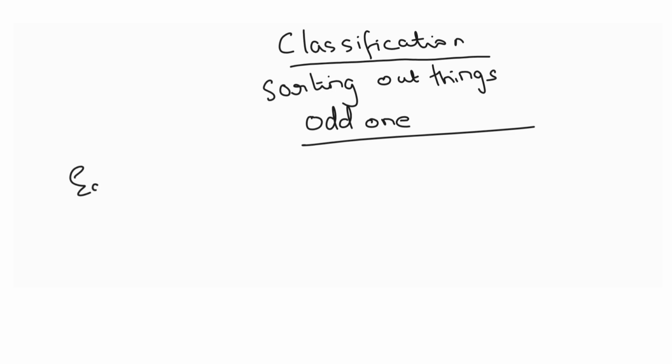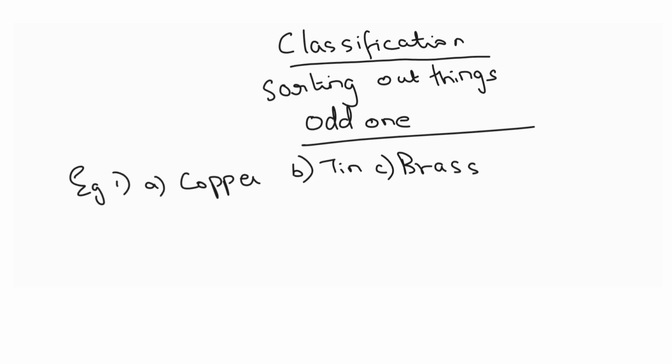Now let us take one example. Copper, tin, brass, platinum and zinc. So what do you think, students, in which one common category we can put most of them, and which one do you think is the odd one?